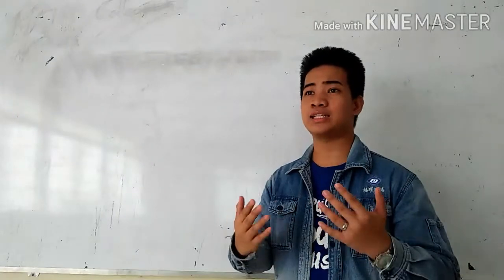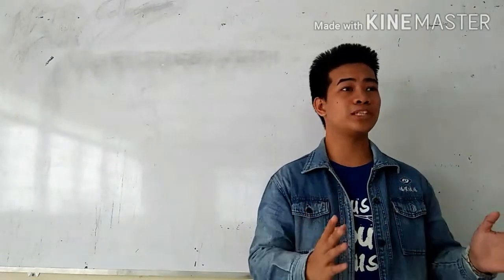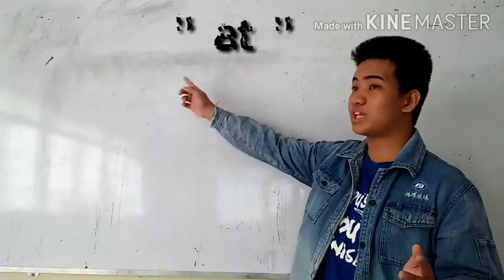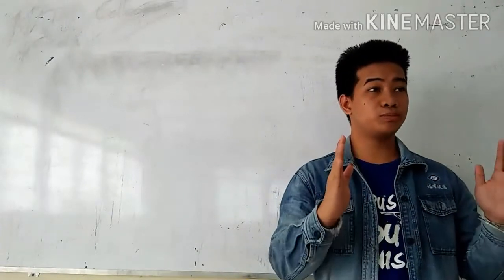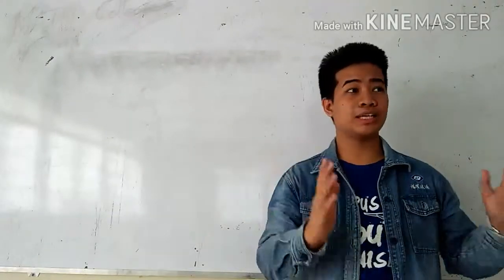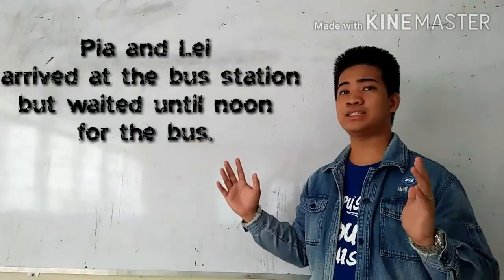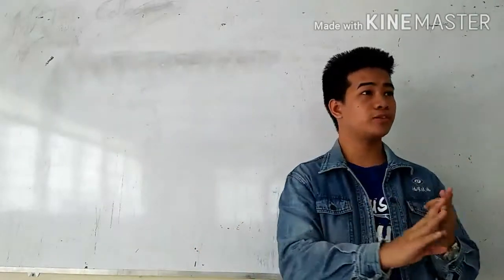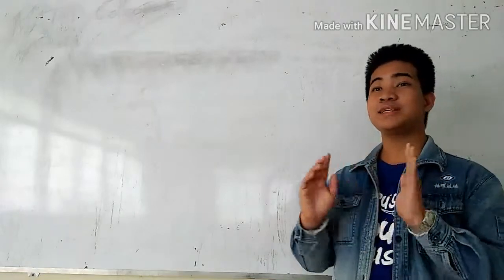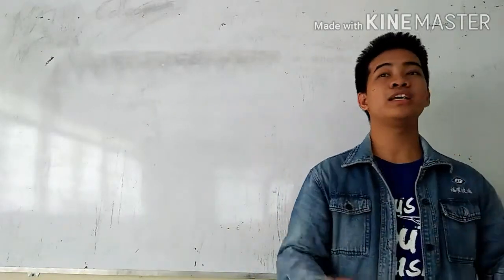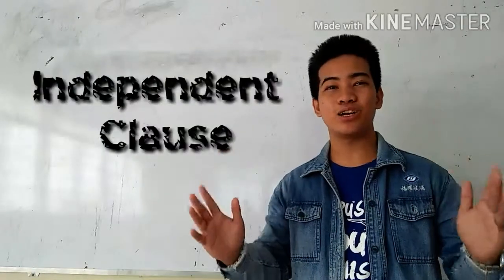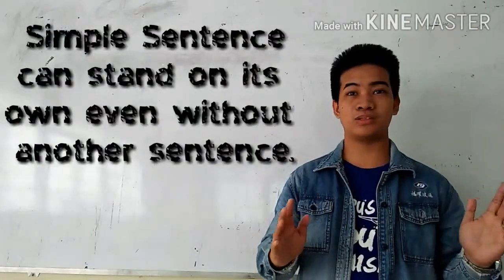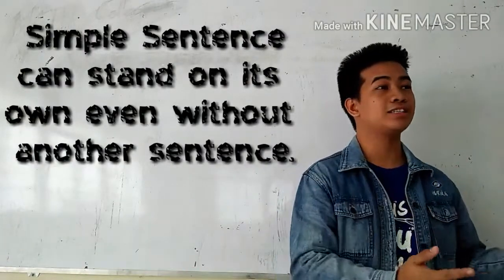As I stated earlier, a prepositional phrase can be easily identified because of its preposition. Guys, don't be confused by this. It's still a simple sentence because, however long, it still follows a subject, a verb, and an object. In addition, a simple sentence is also referred to as an independent clause, which means that a simple sentence can stand on its own without having another sentence.